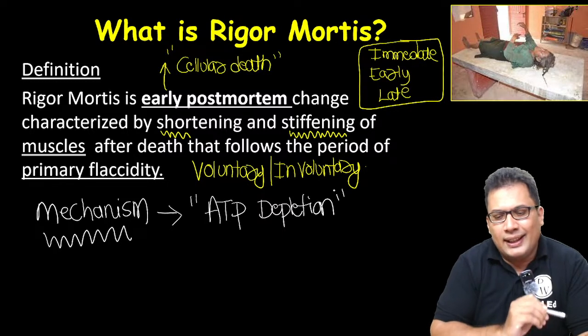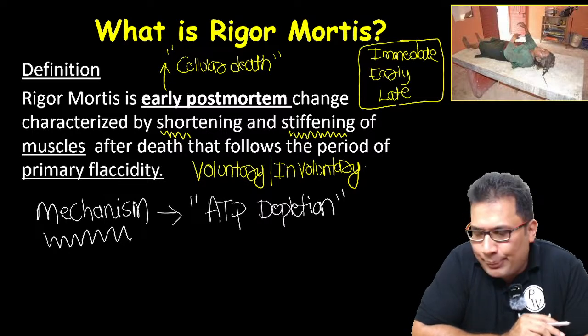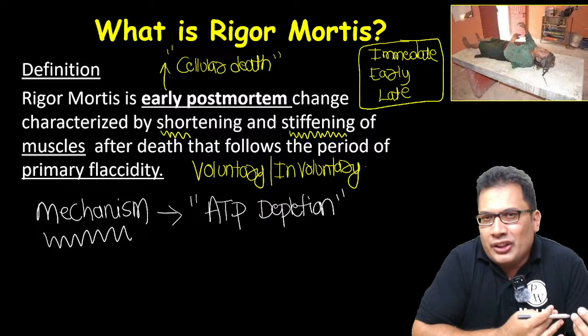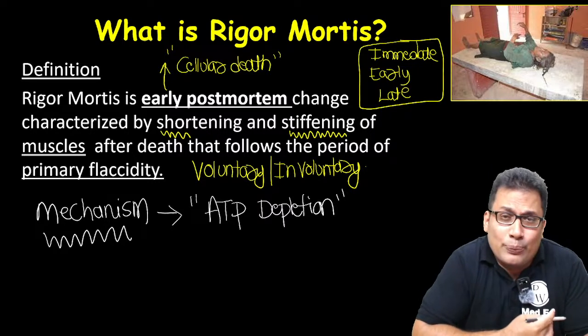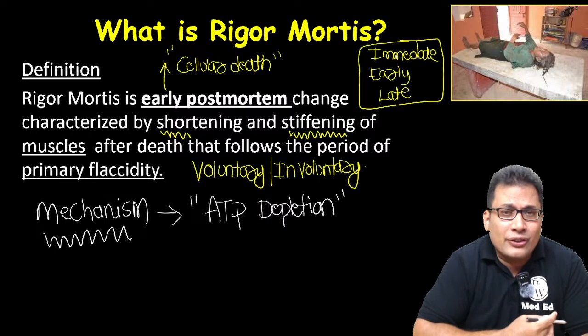So there is ATP depletion. So what happens after that? There is no cellular respiration. There is no functioning of the electron transport chain. So because of that, no ATP. So what happens?